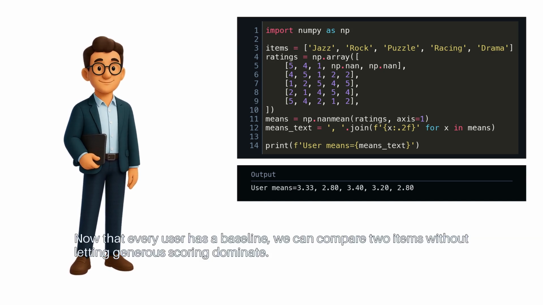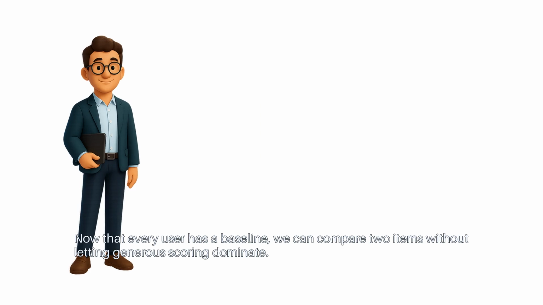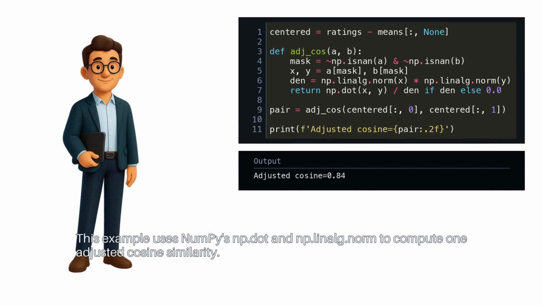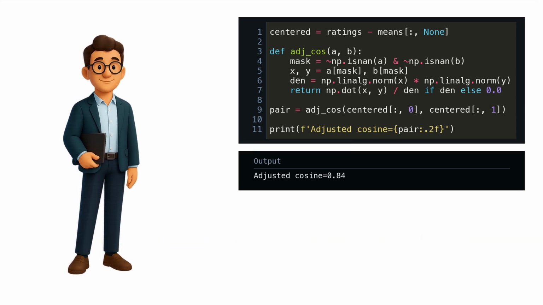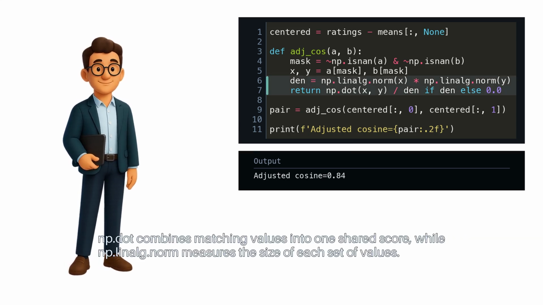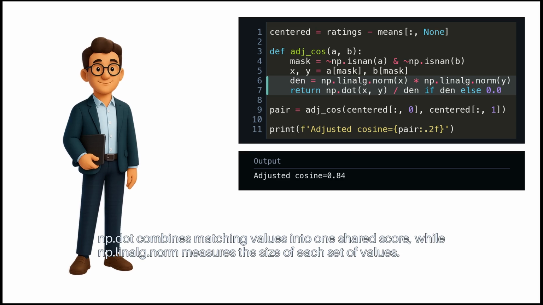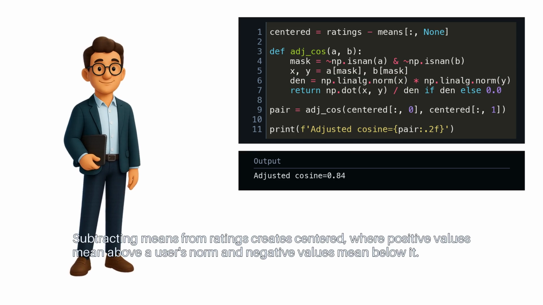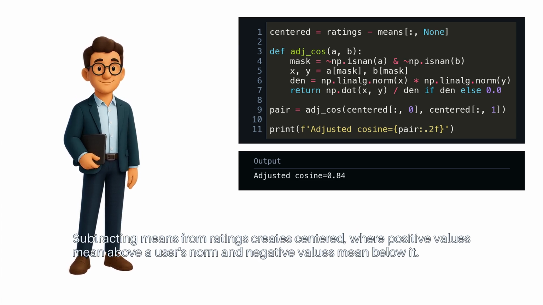Now that every user has a baseline, we can compare 2 items without letting generous scoring dominate. This example uses NumPy's np.dot and np.linalg.norm to compute one adjusted cosine similarity. np.dot combines matching values into one shared score, while np.linalg.norm measures the size of each set of values. Subtracting means from ratings creates centered, where positive values mean above a user's norm, and negative values mean below it.